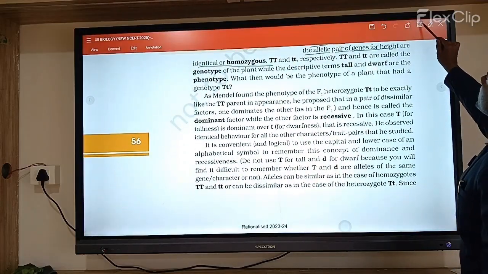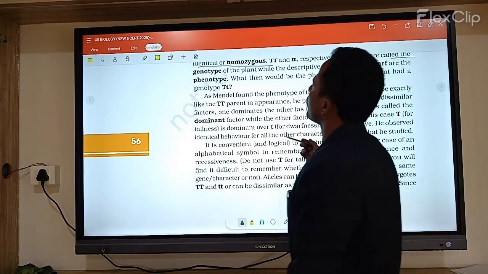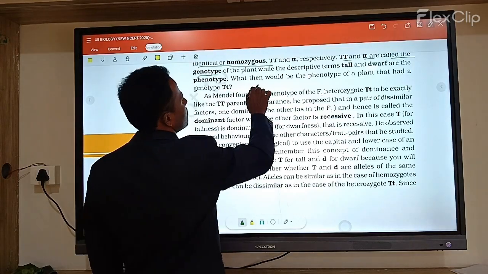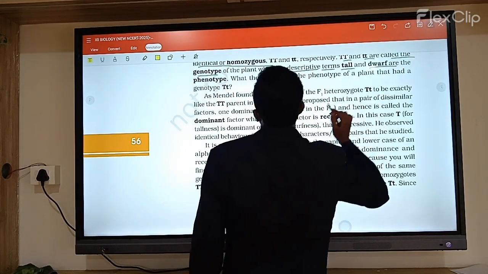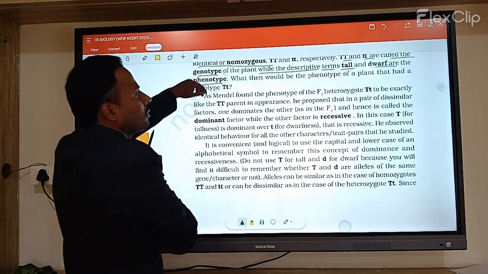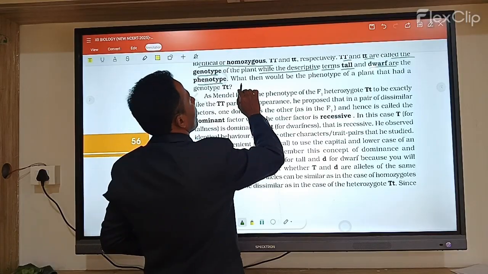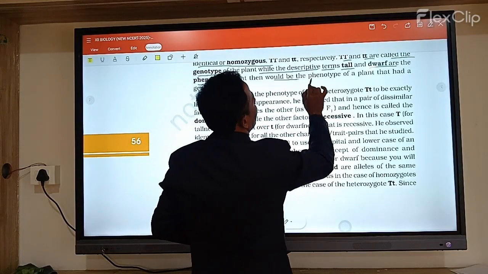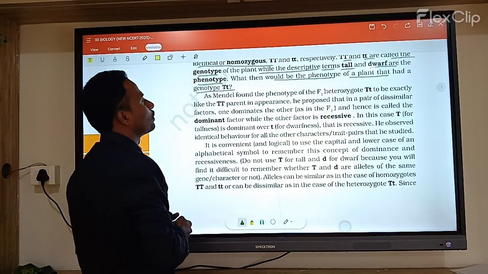And here capital T and small t are called genotypes, while the descriptive terms tall and dwarf are called phenotype. What then would be the phenotype of the plant which had the genotype capital T small t?